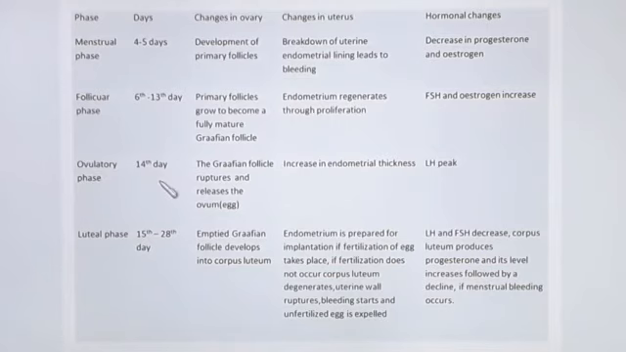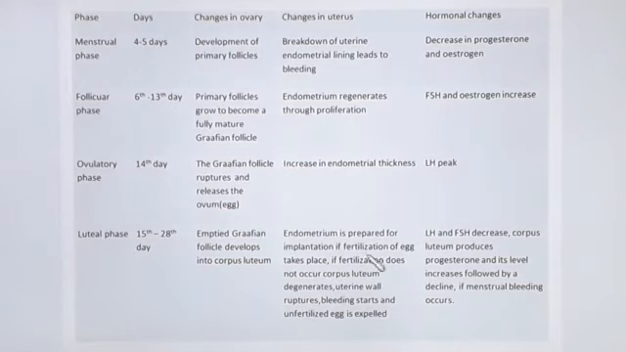Next, the ovulatory phase is the 14th day. The Graafian follicle ruptures and releases the ovum. Here there is an increase in endometrial thickness. The thickness of the endometrium increases, and at its peak is LH, that is luteinizing hormone. Luteal phase, 15th to 28th day: the emptied Graafian follicle develops into the corpus luteum. The endometrium is prepared for implantation. If fertilization of the egg takes place, implantation follows. If fertilization does not occur, the corpus luteum degenerates, the uterine wall ruptures, bleeding starts and the unfertilized egg is expelled. So both are explained here.